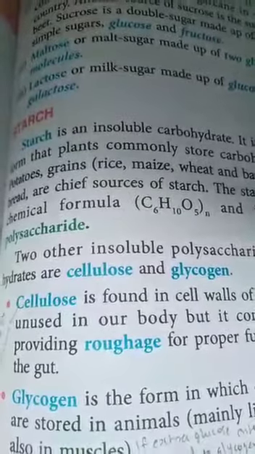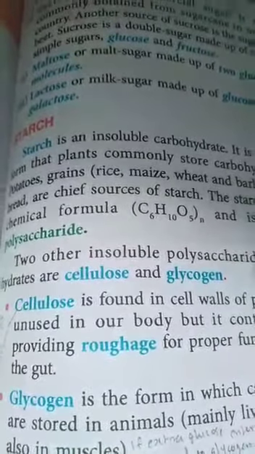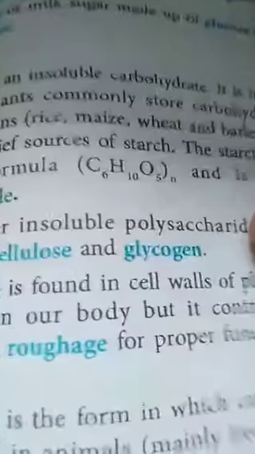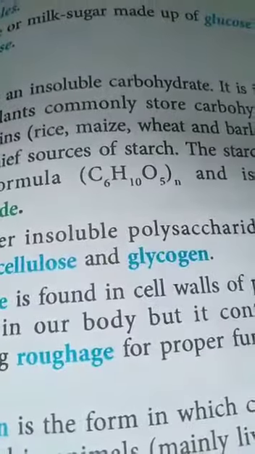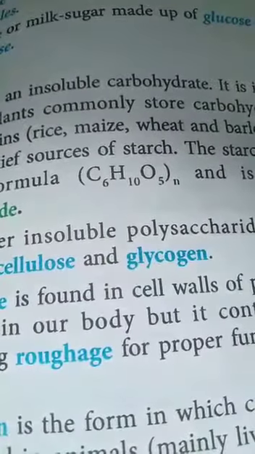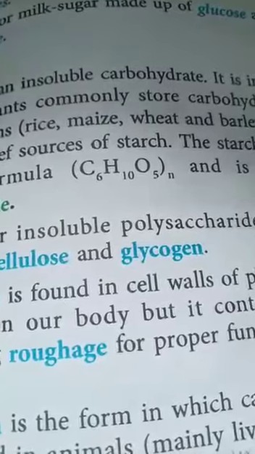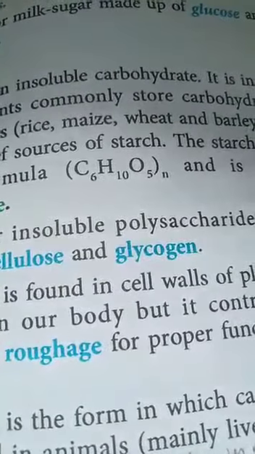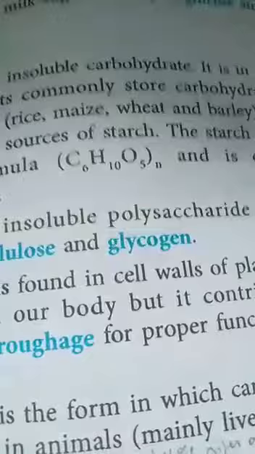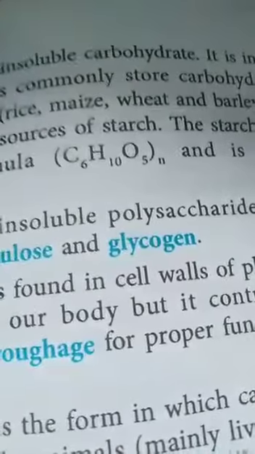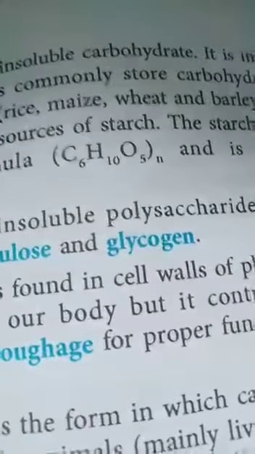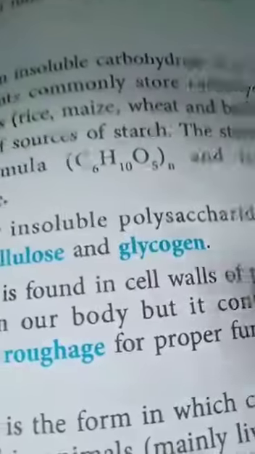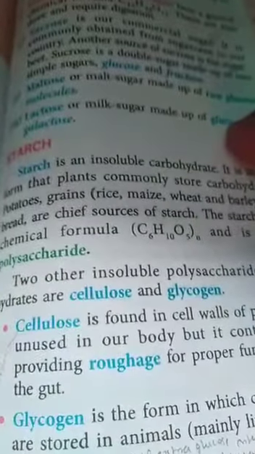The chemical formula for polysaccharides is given here: 6 carbon atoms, 10 hydrogen atoms and 5 oxygen atoms, according to the requirement. C6H10O5. That is the common chemical formula for the polysaccharides.